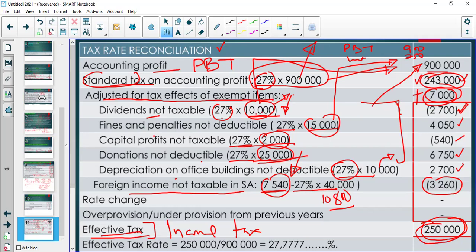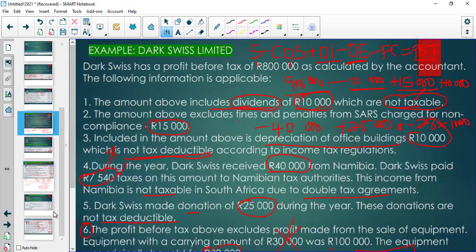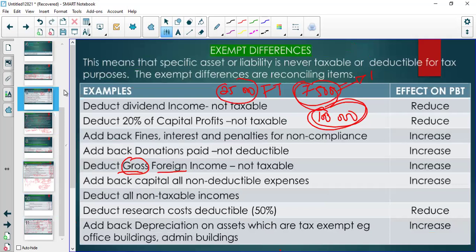Or what you can do, if you want to be a crook, like I would say you should be, in your calculation here, you can just take this from there. You see, where did I say this? Did I say that? Where did I say it? I should have said it. Right, now I remember that.